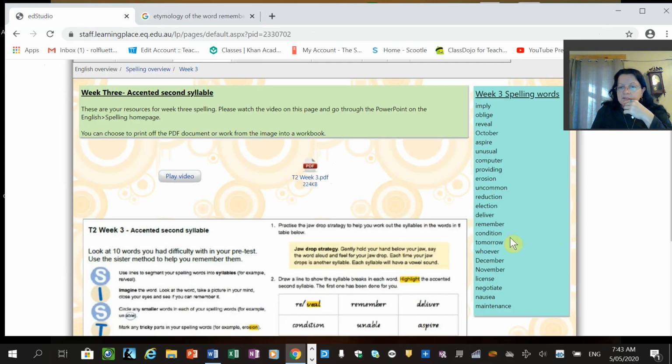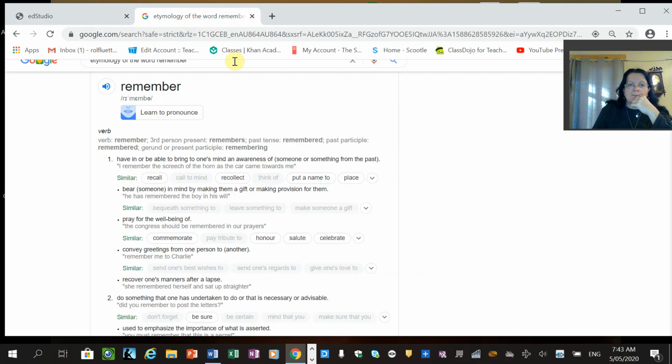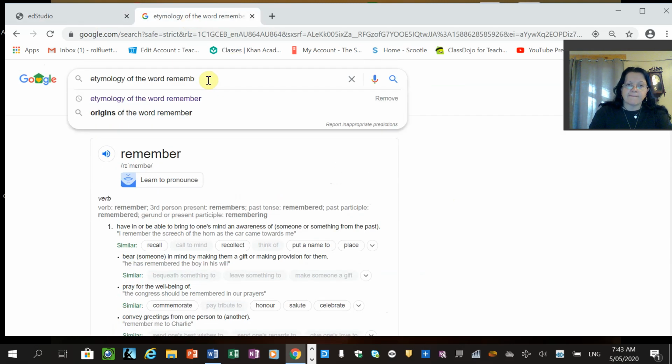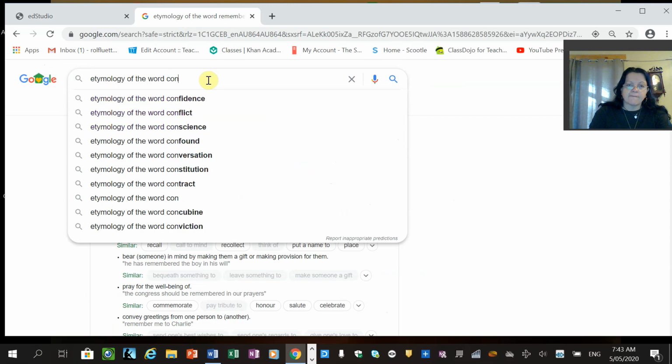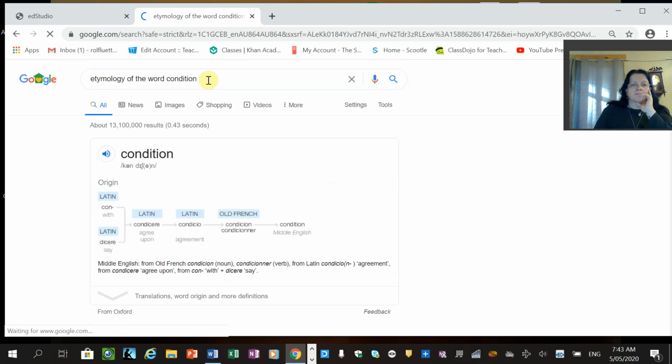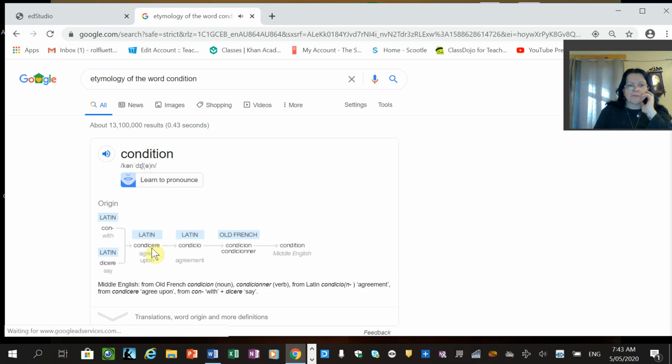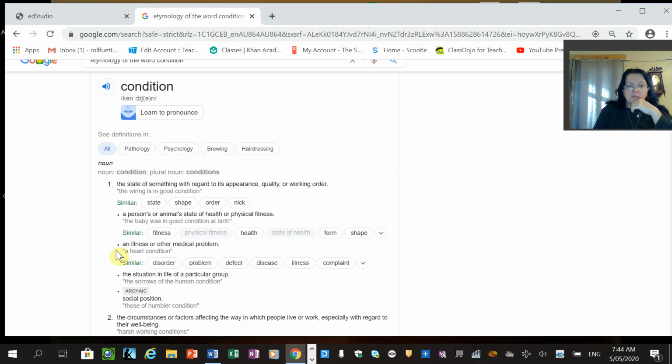Next one is condition. Condition, IPA. Latin con with, dicere, say. Latin, Old French, you can see how this word's changed. Middle English. And it's the state of something with regard to its appearance, quality, or working order.